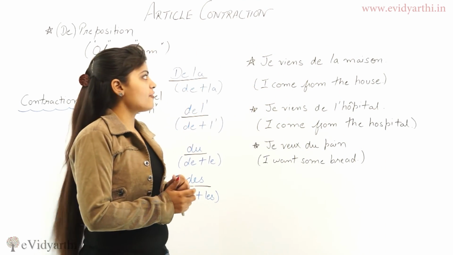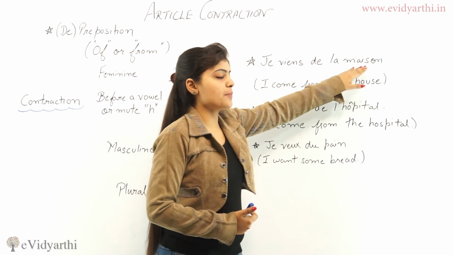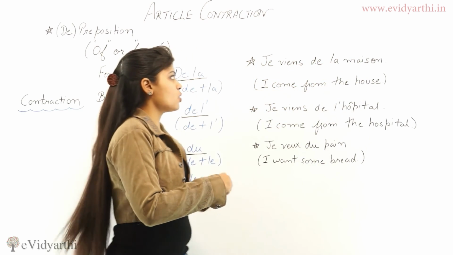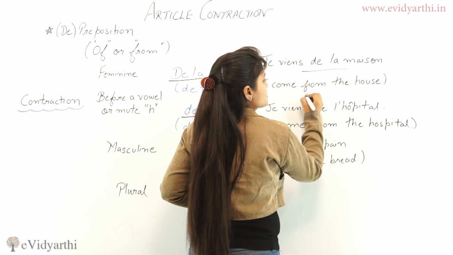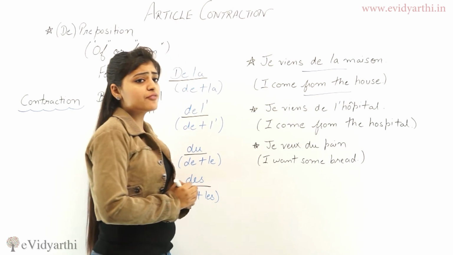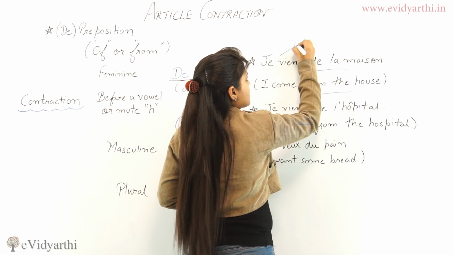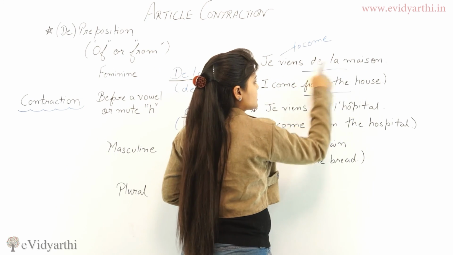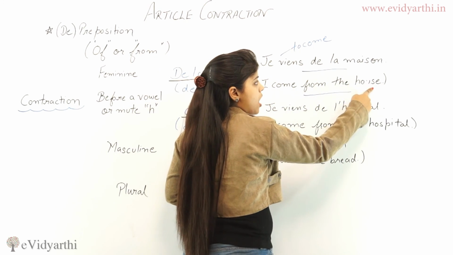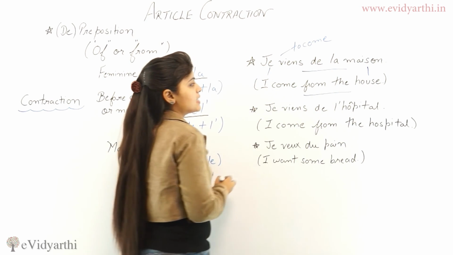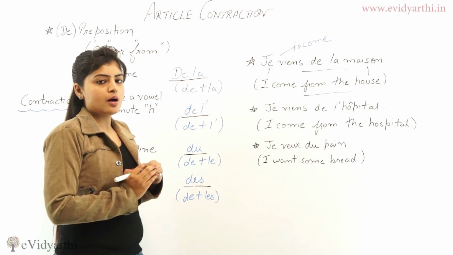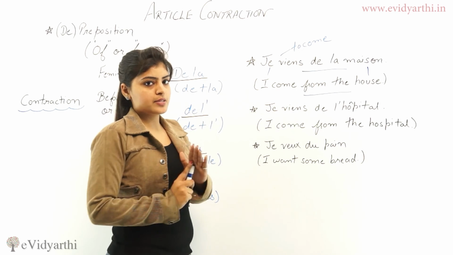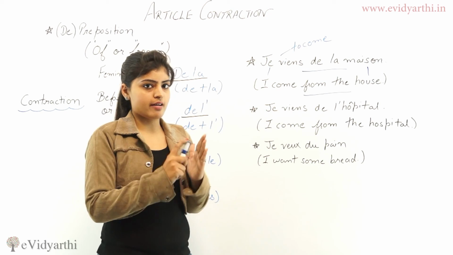For example, we have je viens de la maison. So, de la maison means from the house. And viens is a verb which means to come. So, je viens de la maison means I come from the house. Maison is house. Je means I. This is the feminine version of preposition de plus article contraction.